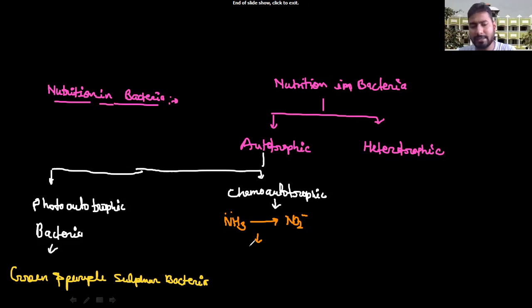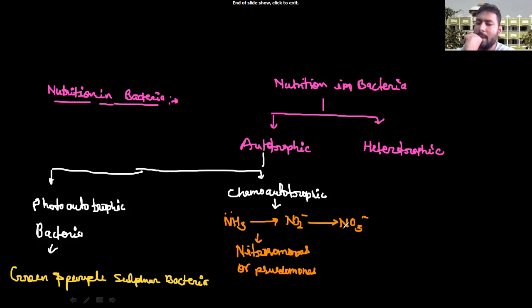Here is one bacteria example, and the name of the bacteria is Nitrosomonas, or Pseudomonas bacteria generally. Again, this nitrite is going to oxidize into nitrate, NO3 minus. Nitrite is going to oxidize again into nitrate, and this oxidation is performed by another bacteria, and the name of the bacteria is Nitrobacter.